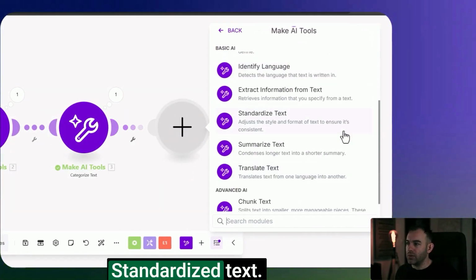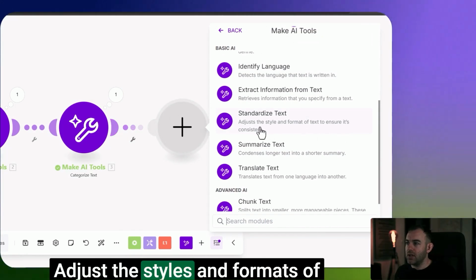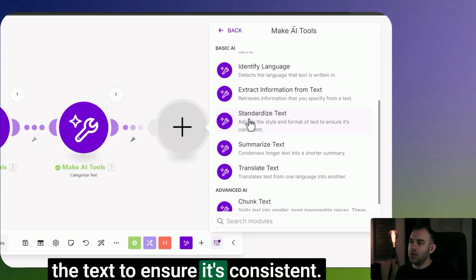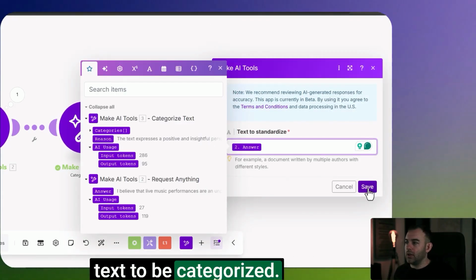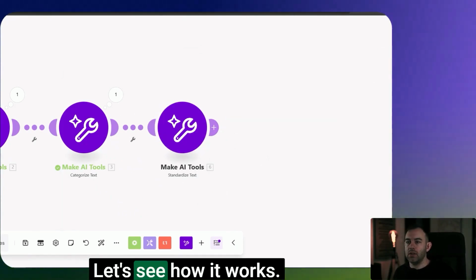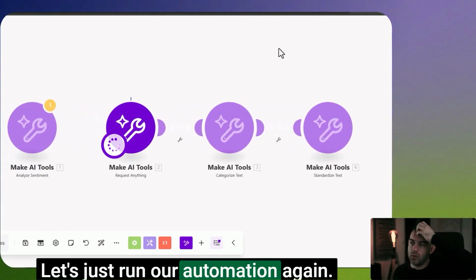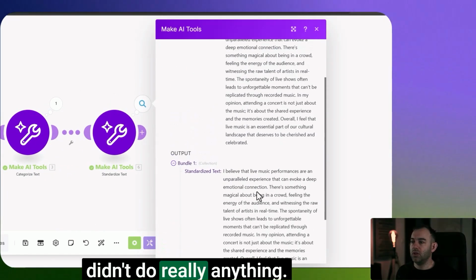And what else? Standardize text. Adjust the styles and formats of the text to ensure it's consistent. Okay, here is our text to be categorized. Strange. Let's see how it works. Let's just run our automation again. Okay, it didn't really do anything.